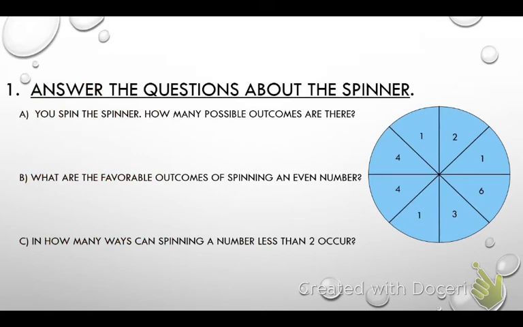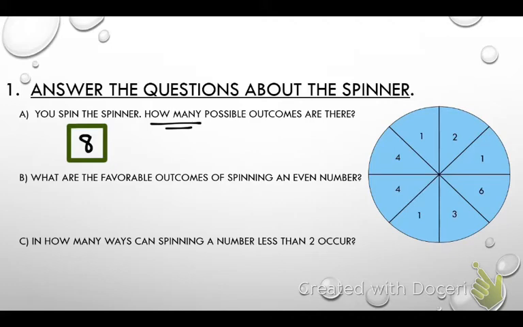All right, we're going to go ahead and answer the questions about this particular spinner. Let's imagine that you spin this spinner. I am wondering how many, so keyword here, how many, we're going to need a number, possible outcomes are there? How many different spaces do you guys see there on that spinner? 8. There are 8 of them, okay? So that means that there are 8 different outcomes or spaces that you could land on.